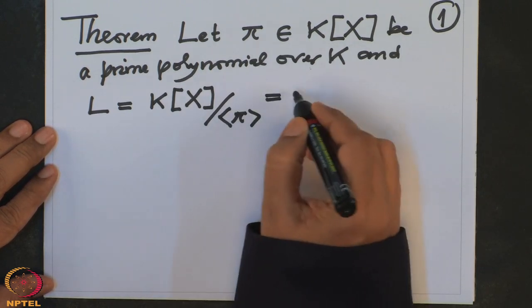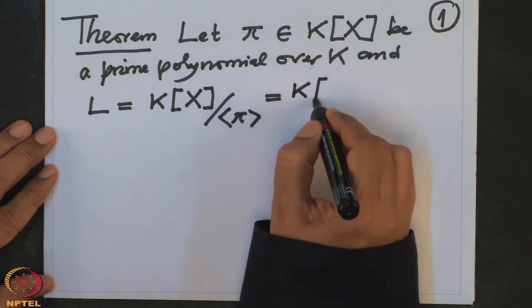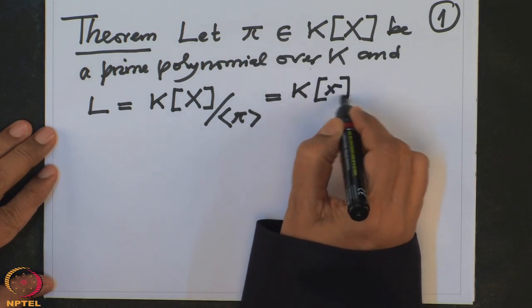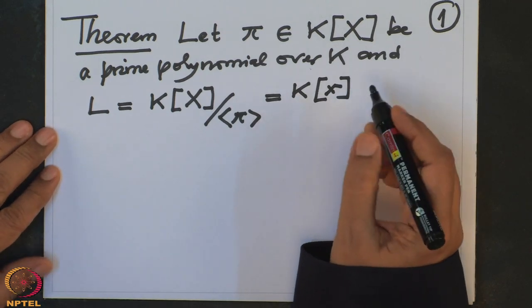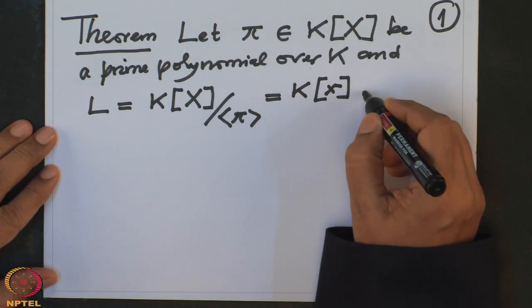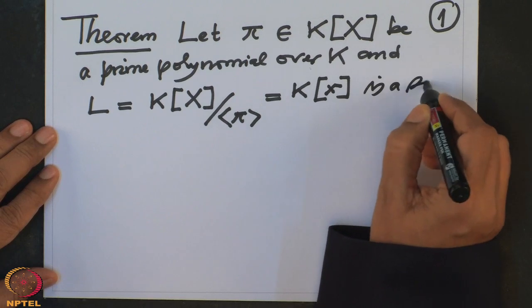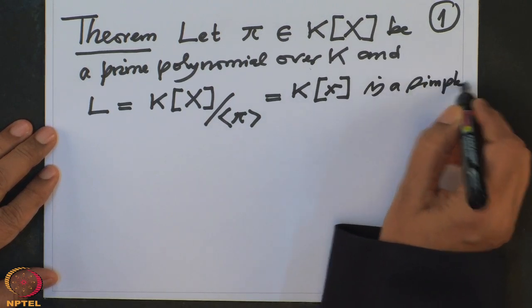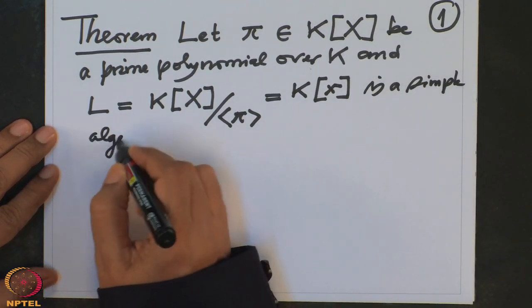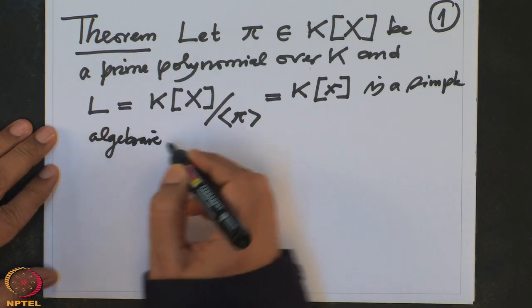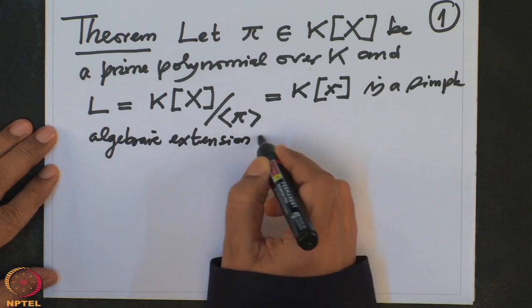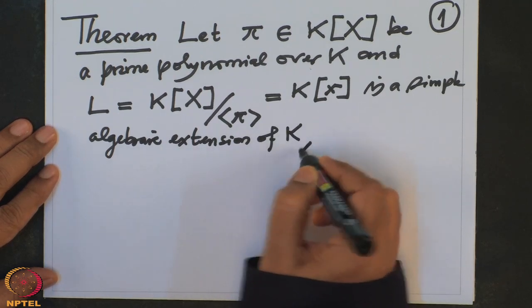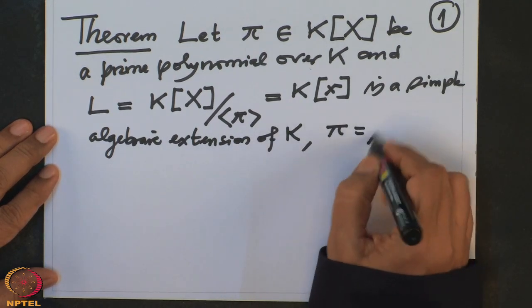Then we know this is nothing but K(x), where x is the image of the capital X, and this is a simple algebraic extension of K. This pi is nothing but the minimal polynomial of x.